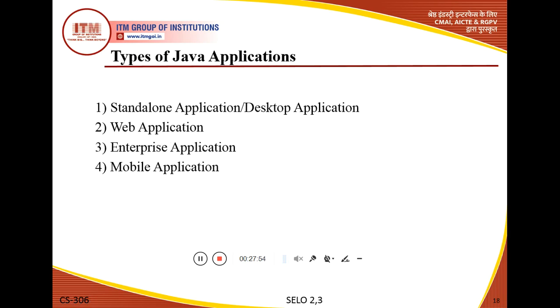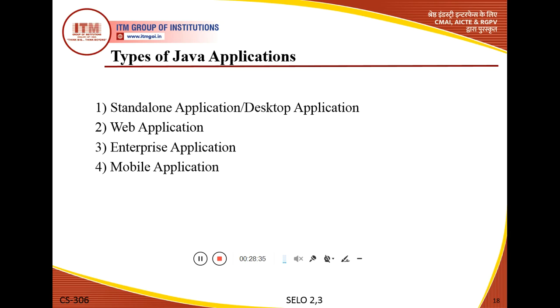Now the main applications of Java are categorized into four parts. The first part is the stand-alone application or desktop application. Second is the web application. Third is the enterprise application, and fourth is the mobile application. I already discussed some types of applications, like the stand-alone application, which is used to develop client-side applications or desktop-type applications.